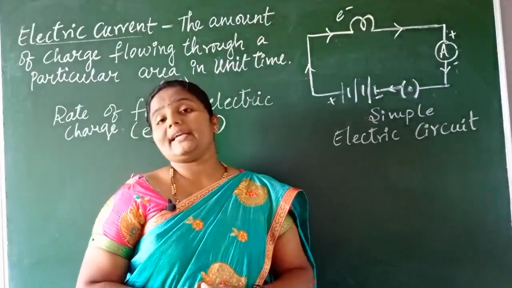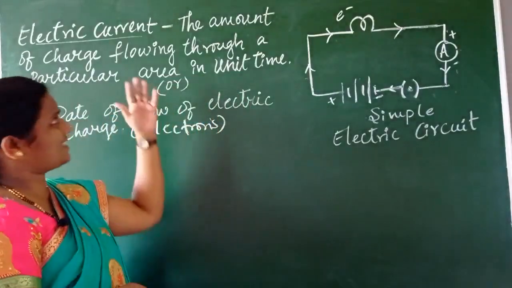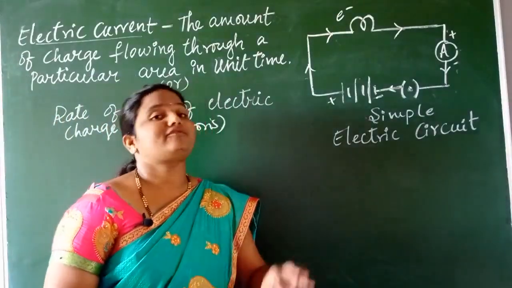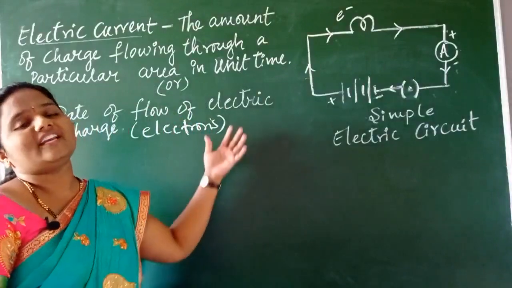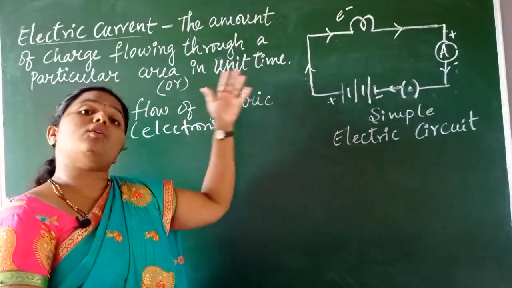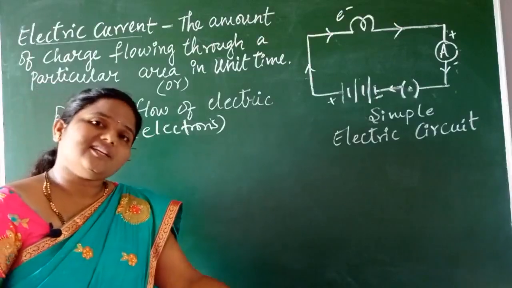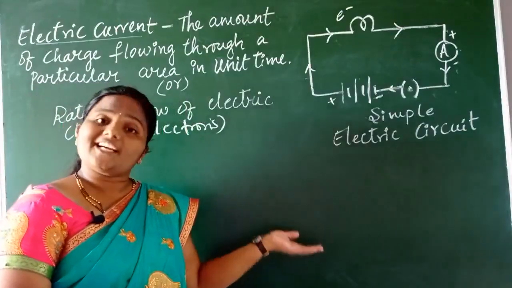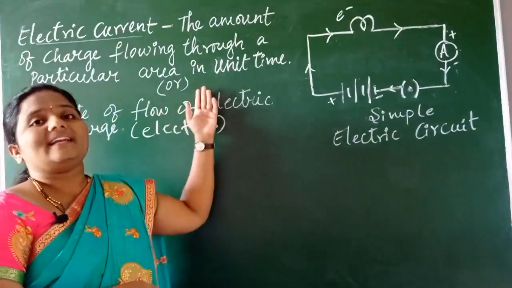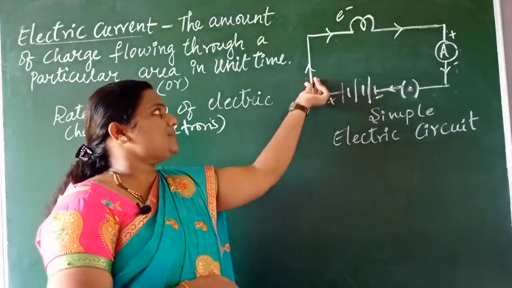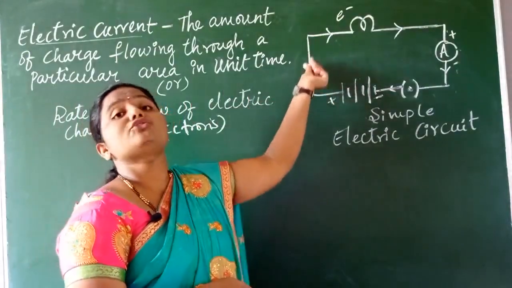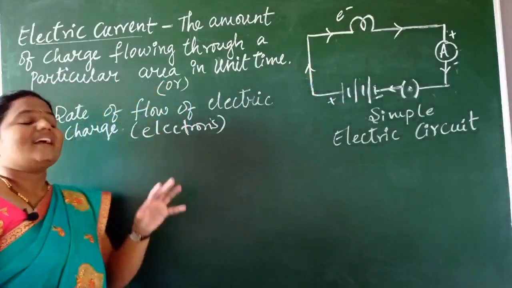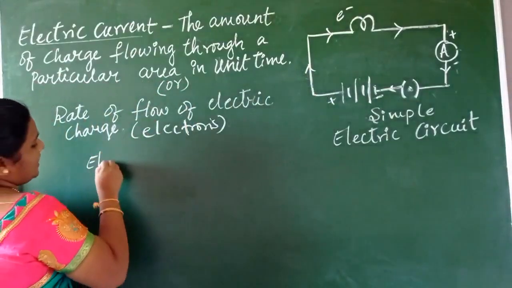Children, how electric current is defined, let us discuss. Electric current is nothing but the amount of electric charge flowing through a particular area in a unit time, and it is called what here? Electric current. And in other words, it can be defined as the rate of flow of electric charge, nothing but electrons here, and it is called electric current. Suppose for example, at this particular area, how many electrons are moving in a given amount of time, that is called what here? Electric current. How will we represent it, children? Electric current,